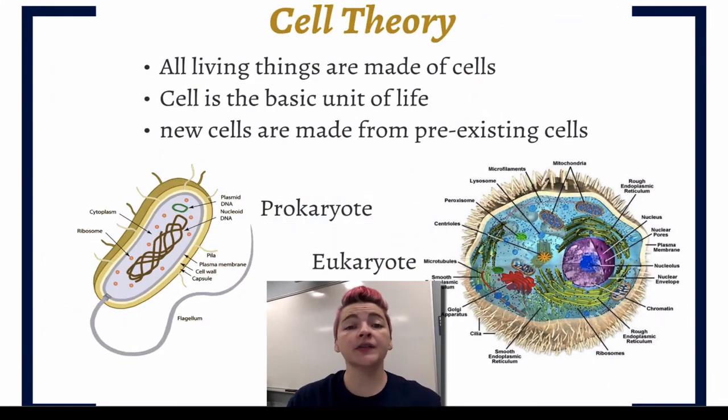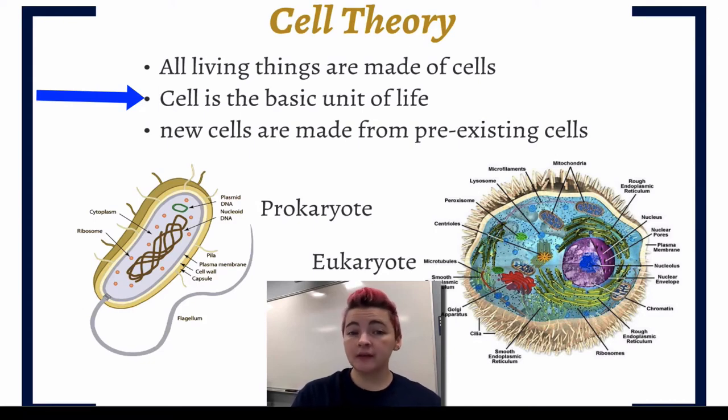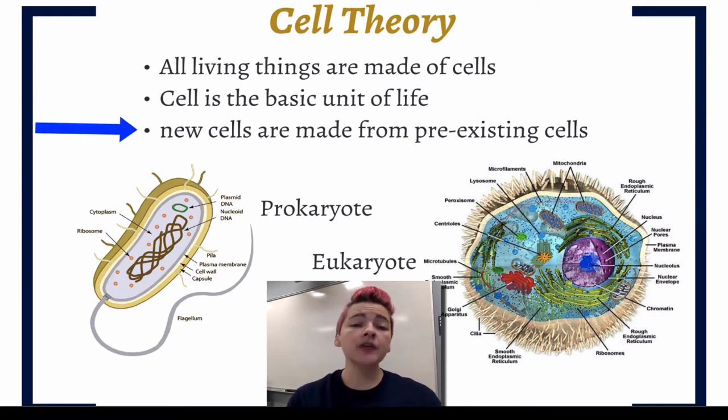The cell theory has three components. All living things are made of cells. We have animals and plants both being made out of cells. Now we know there's more than just animals and plants, but that all living things are made of cells. Cells are the basic unit of life. The smallest life can be is a cell. And new cells are made from pre-existing cells. So new cells come from cells that are already here.